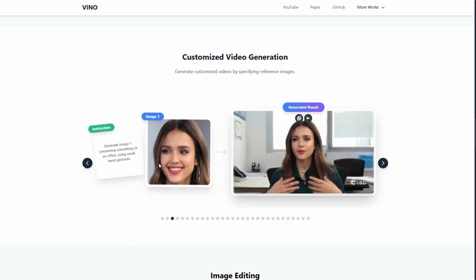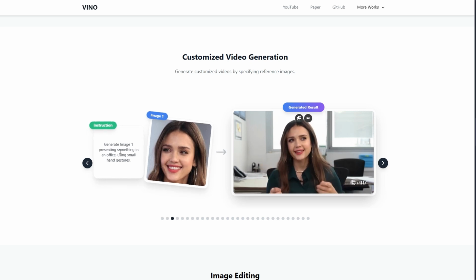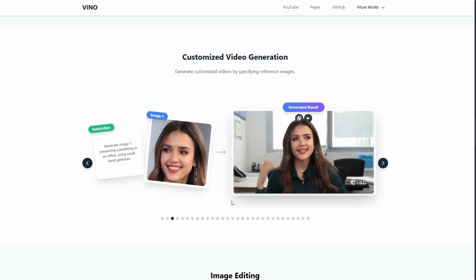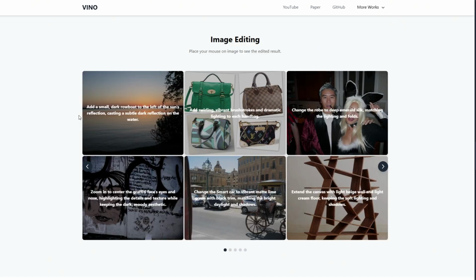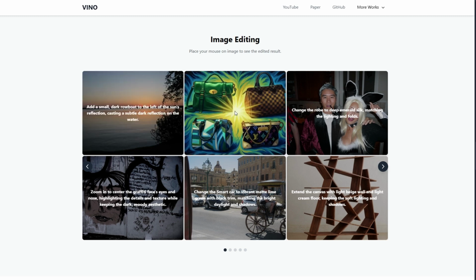And here, it took this image and says, generate image 1, presenting something in an office using small hand gestures. Yeah, she looks like she's presenting something, and she is moving her hands, so it did wonderfully. And it can also do image editing. Here it says, add a small rowboat. And you can see it added the rowboat and the reflection. And here it says, add swirling, vibrant brush strokes. It added the stroke. And you can see the image is the exact thing. The bags are the exact thing, except they have more light because of the reflection.